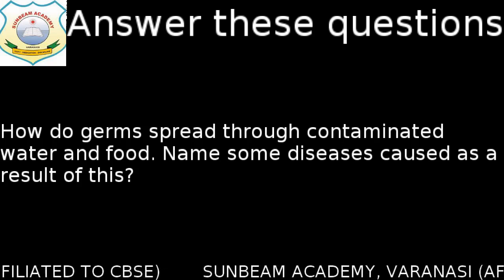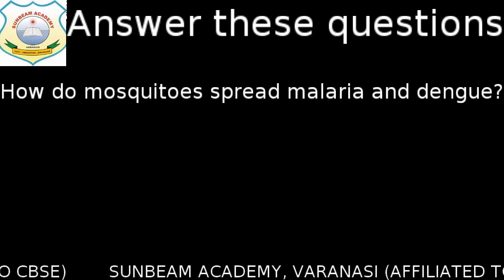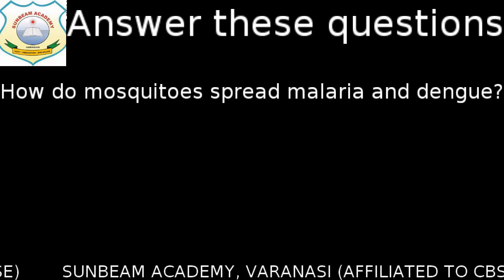Moving ahead to the next question, we have, how do mosquitoes spread malaria and dengue?